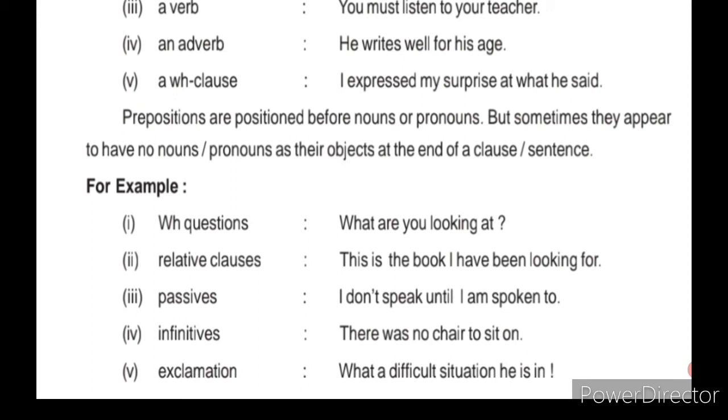WH questions: what are you looking at? Relative clauses: this is the book I have been looking for. Passives: I don't speak until I am spoken to. Infinitives: there was no chair to sit on. Exclamation: what a difficult situation he is in.